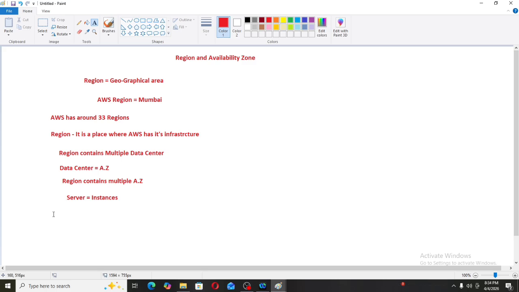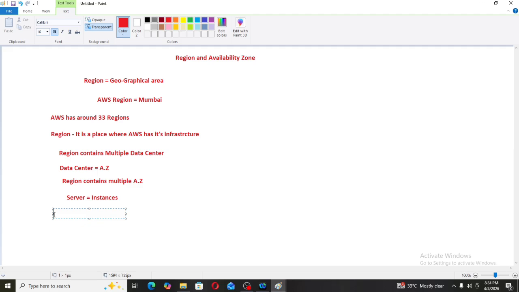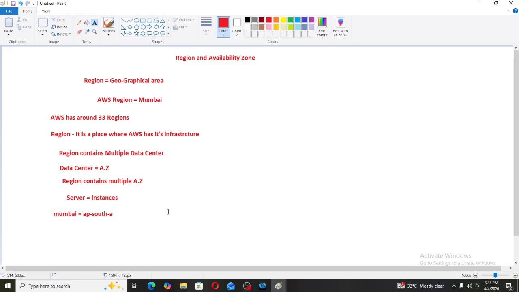In the practicals, in the AWS Management Console bar, we will see the different codes. For example, if you select the Mumbai region, for the Mumbai region there will be a specific code. So for Mumbai the code is ap-south-1.